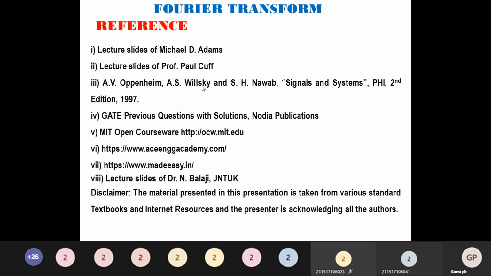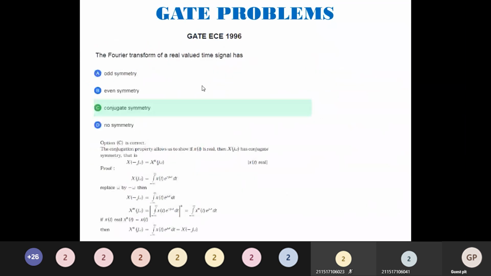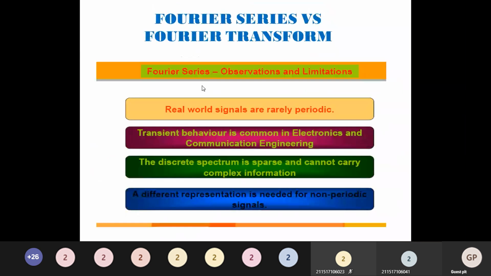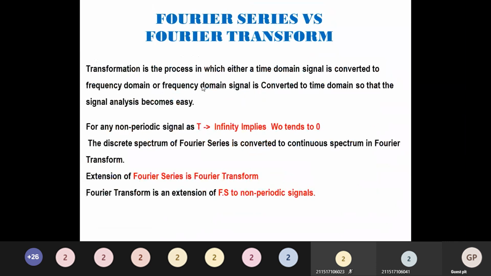I would like to quickly summarize what we have seen today. We started with the drawback of the Fourier series, where it is applicable only for periodic signals. So we go for the Fourier transform, which is applicable for non-periodic signals, as t tends to infinity, omega tends to 0. The discrete spectrum of the Fourier series is converted to a continuous spectrum in terms of the Fourier transform.